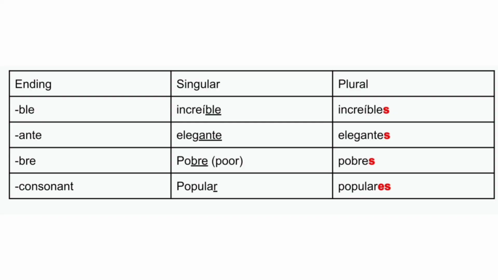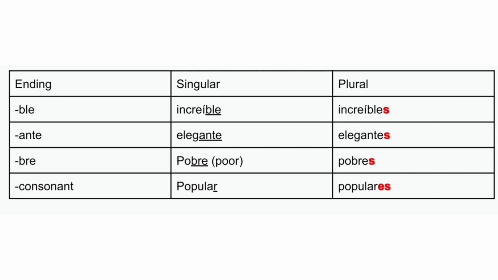So let's see some of them. In the following table, we can see the endings and how it works in singular and plural form. The ending ble, in words such as increíble, incredible, and the plural increíbles.